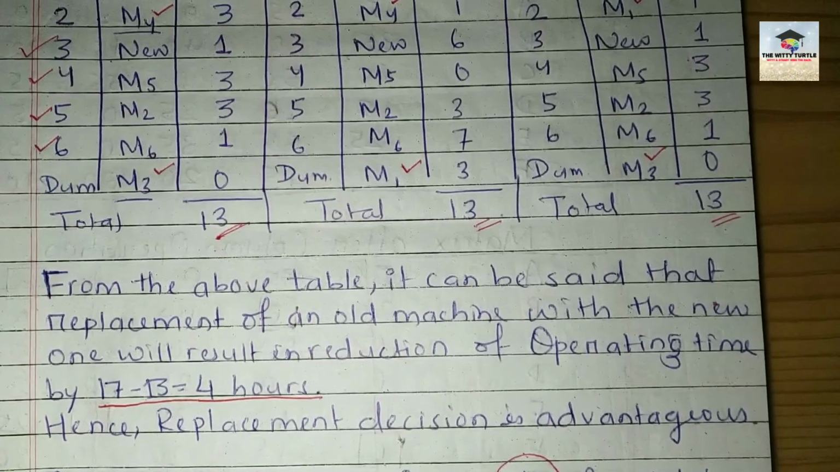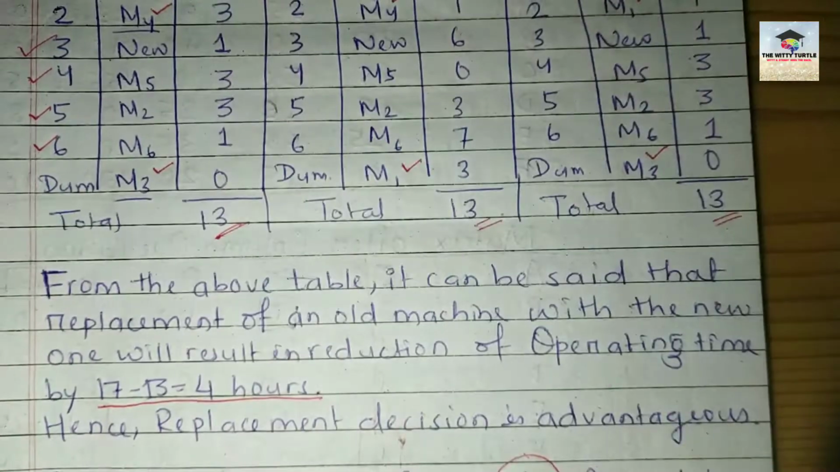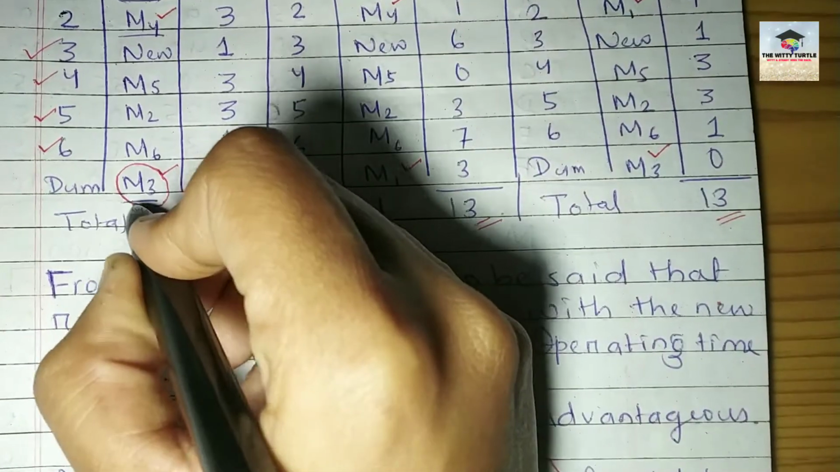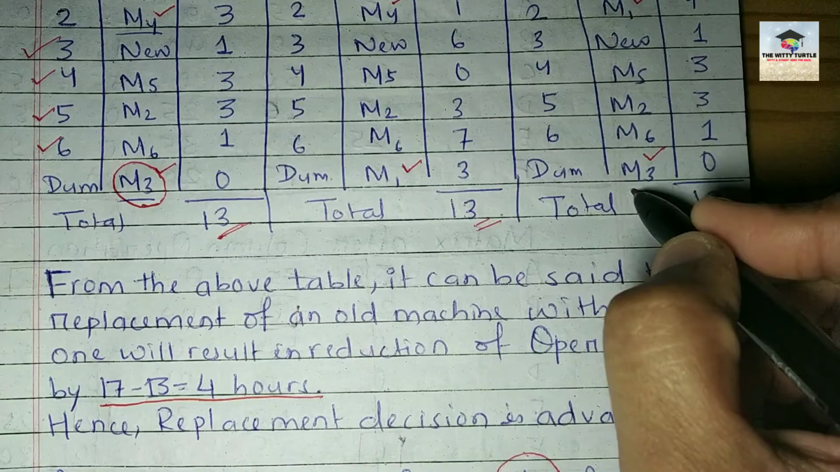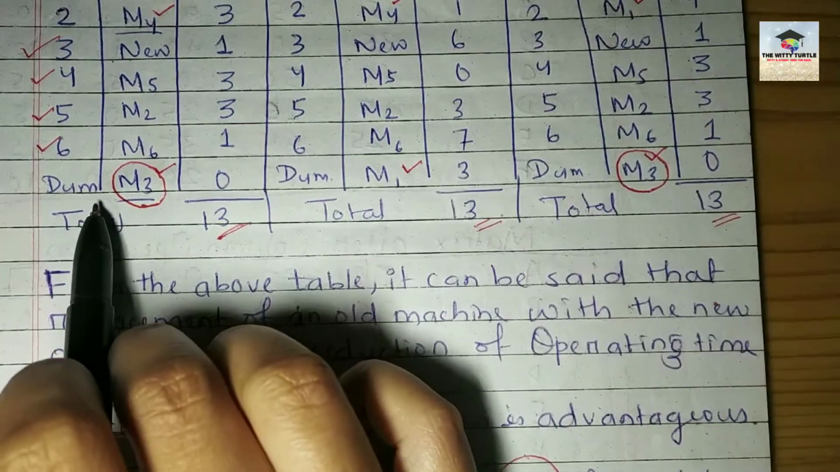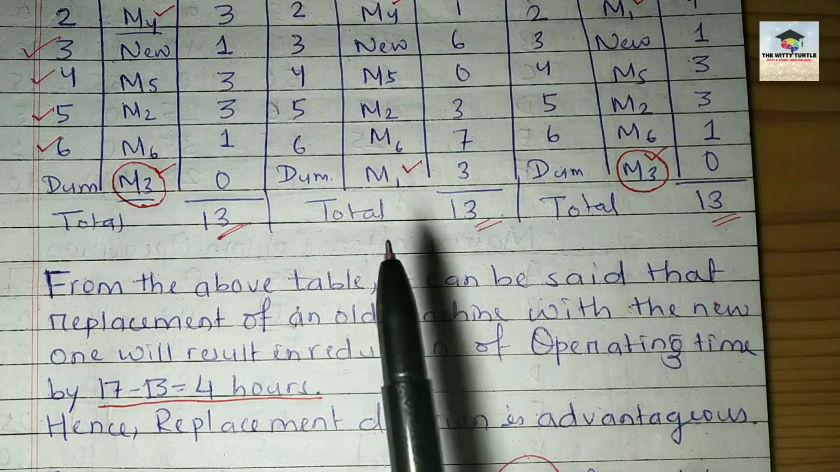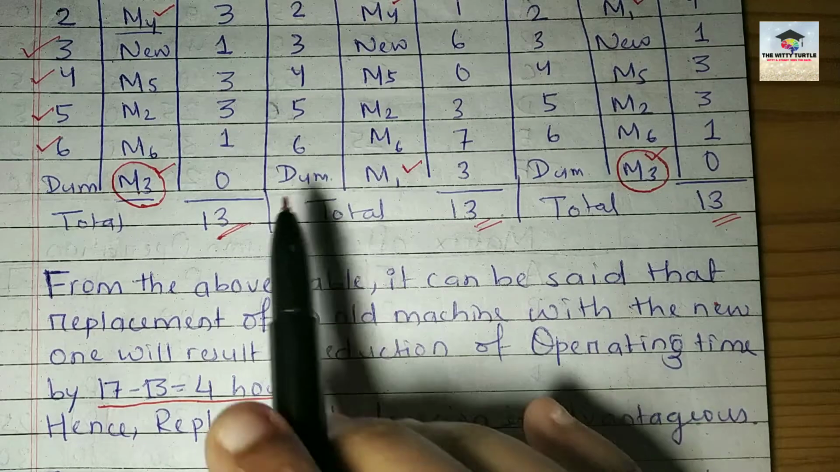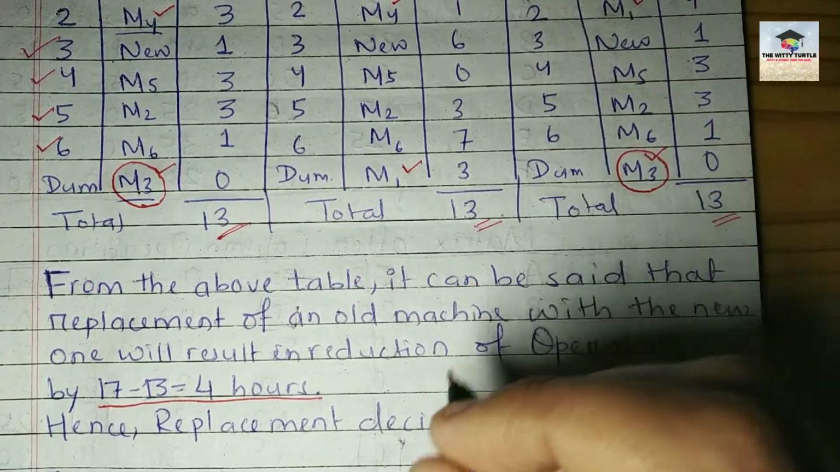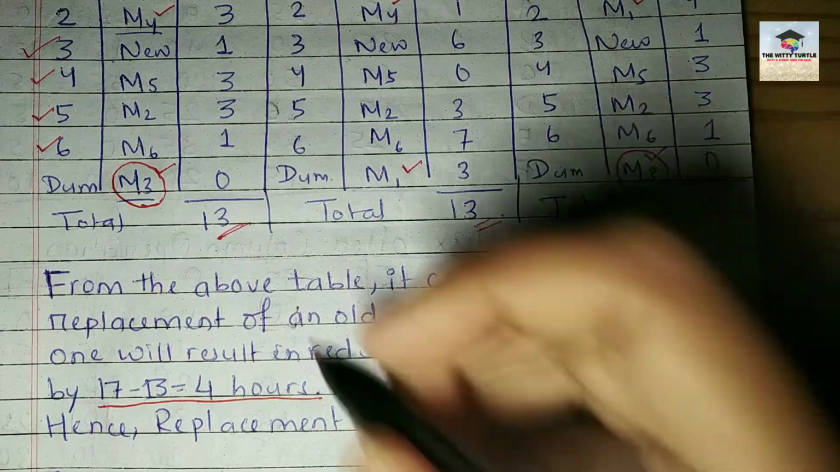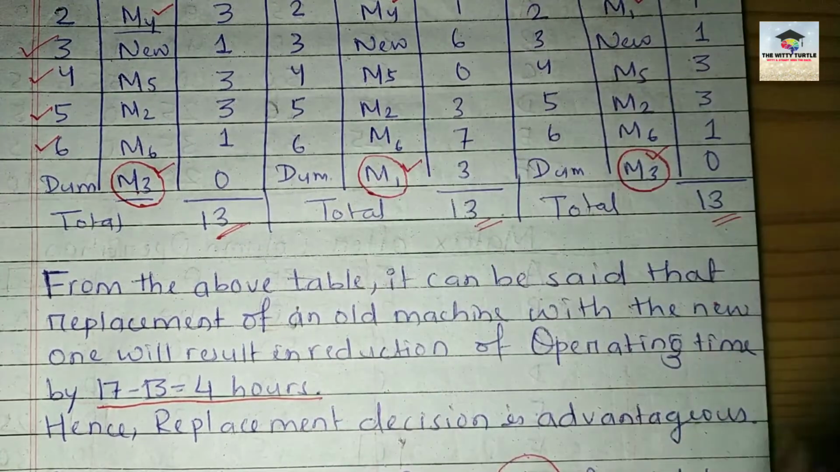How to identify that? See, in solution 1 and 3, dummy operator को कौन allocate किया गया है? Dummy operator has been allocated with machine 3, right? And in solution number 2, dummy operator has been allocated with machine 1, right?